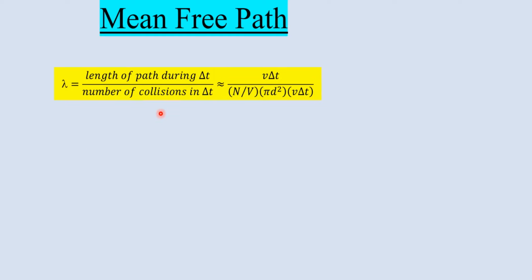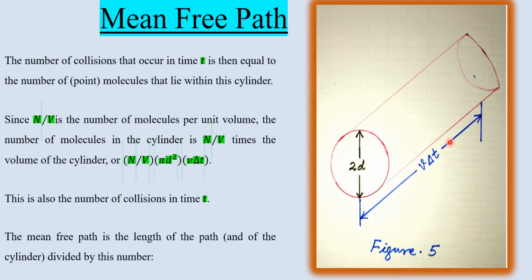As you can see in the next slide, look at this. The mean free path is the length of path during delta t divided by the number of collisions in delta t. So what is the length of the path? You can see that in the previous picture. This is the length of the path, v delta t.